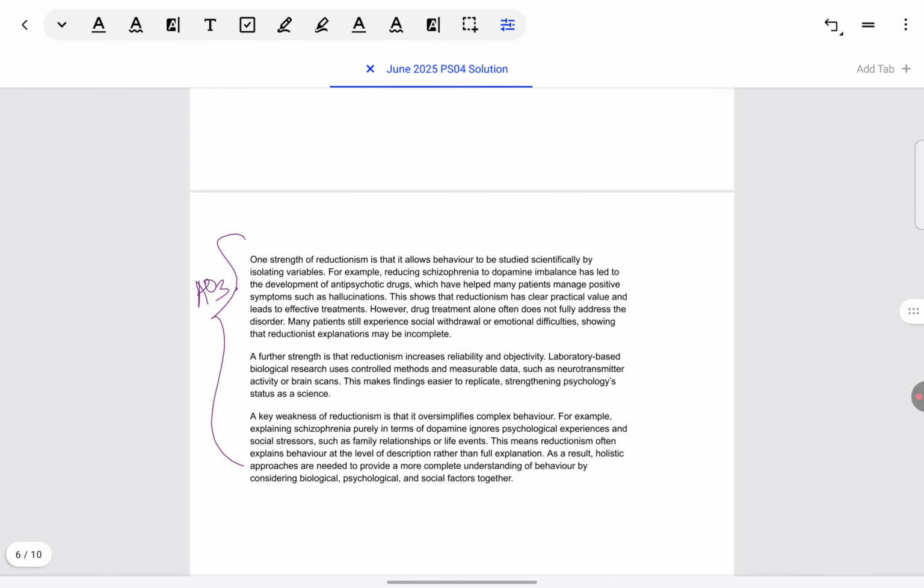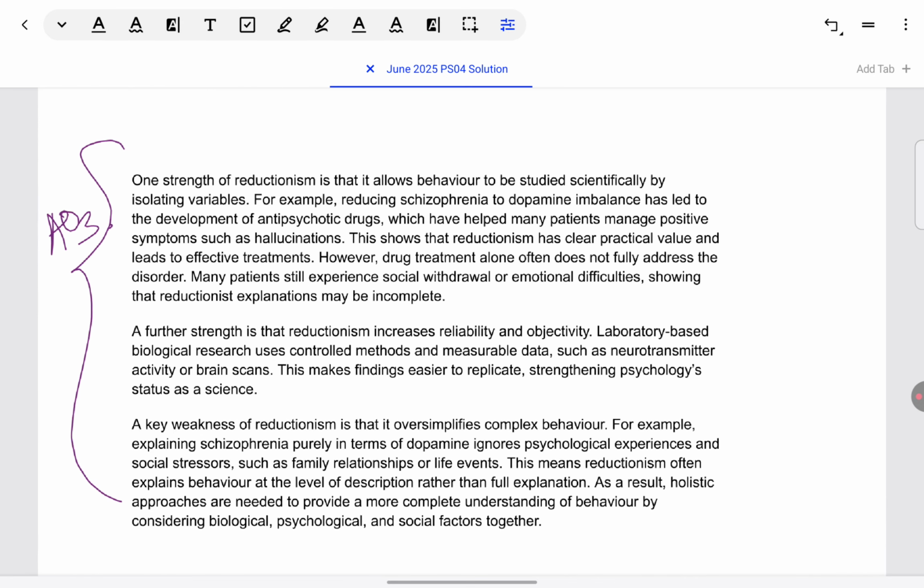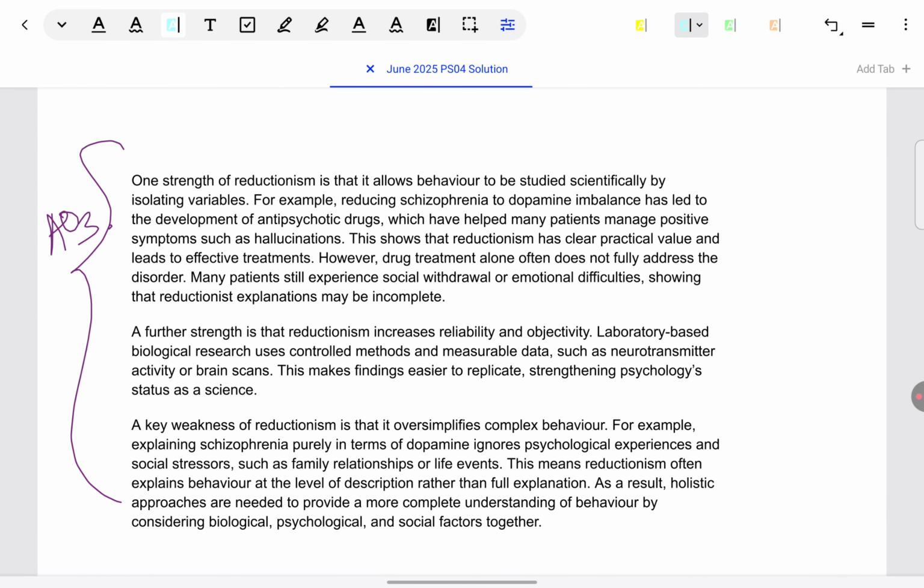Now AO3. Very similar to what I showed you in the shorter answer, that has to be the structure. So beginning with the strength of reductionism, in these debate type of questions, you can give strengths and weaknesses for either one side, also reductionism or holism or interactionist. For both, you can keep giving every point. So, strength of reductionism is behavior can be studied scientifically. This is the point being made.